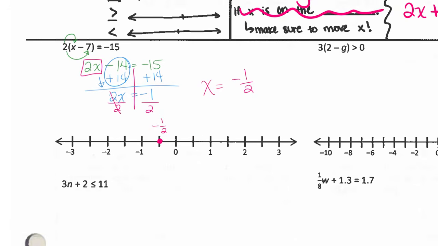All right. Next one over. 3 times 2, 6. 3 times g. I put my subtraction sign in because there's no subtraction signs in either or. 3g is greater than 0. So I'm going to draw my line, and I'm going to box my variable.